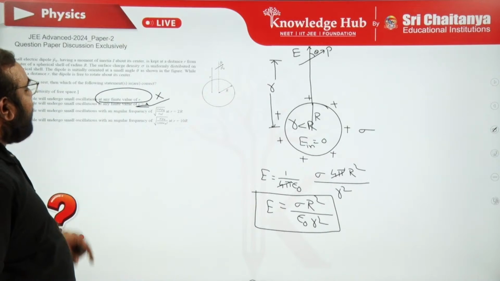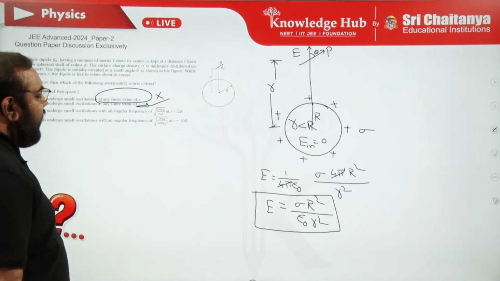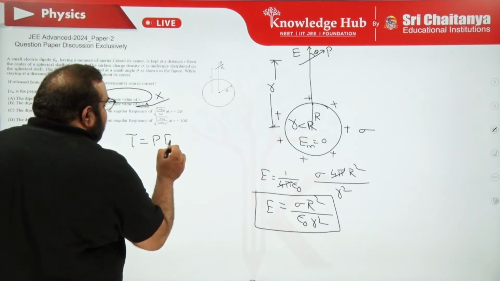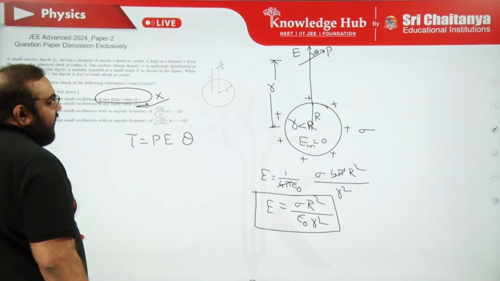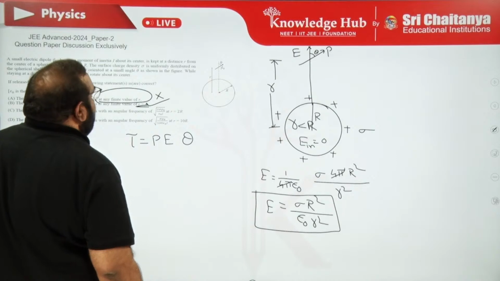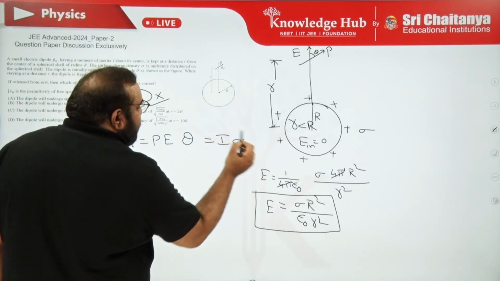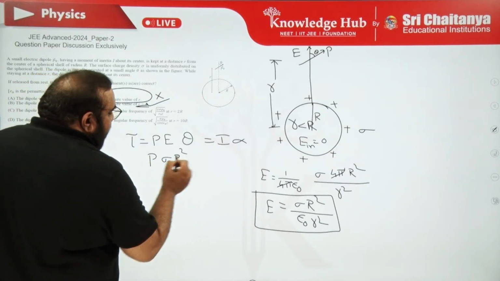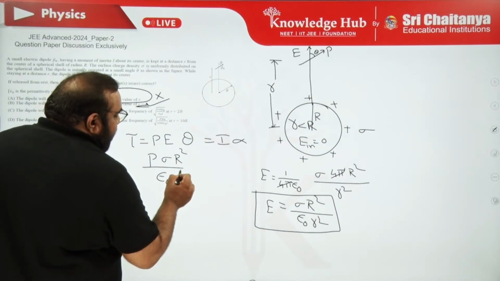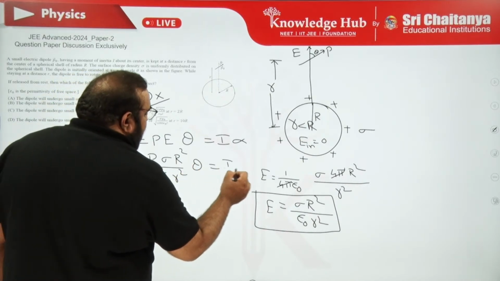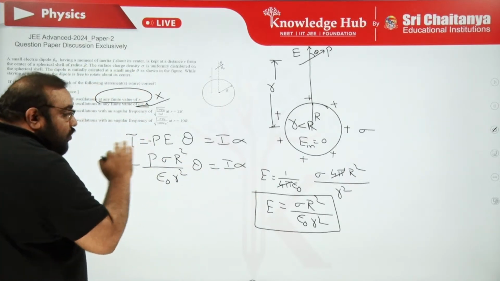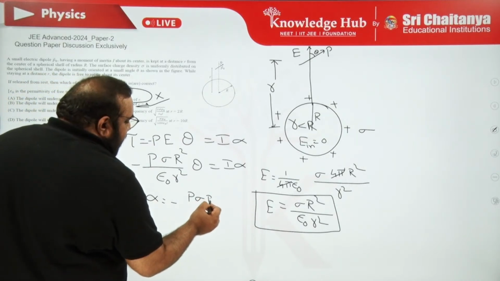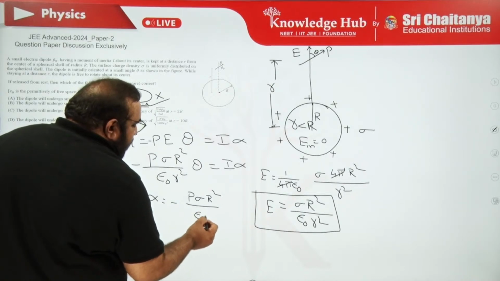Now you are supposed to calculate the angular frequency of that oscillation. The torque due to this electric field is p bar cross E bar, that is p E sin theta. For a small angle, let me represent this with p E theta, which equals I alpha, where I is the moment of inertia. Let me substitute the E value: p sigma R square upon epsilon naught r square into theta should be equal to I alpha. Here there is a minus sign because it is a restoring torque. From that, alpha is minus p sigma R square by I epsilon naught r square, into theta.